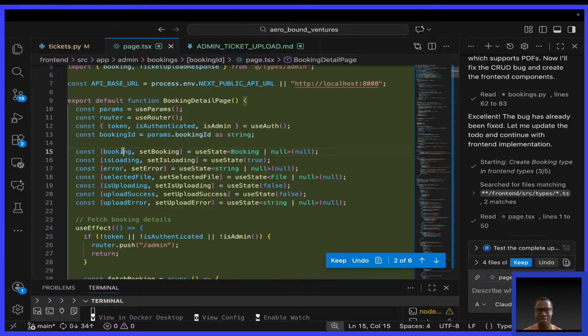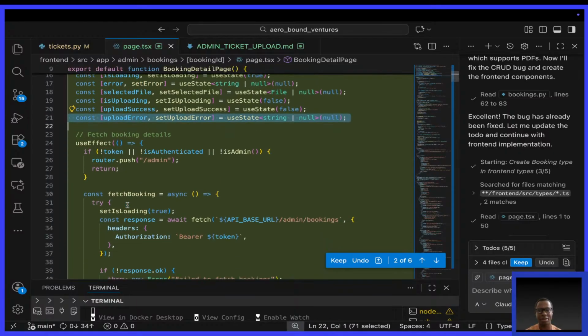So you have const booking, setBooking, useState, Booking or null. So we can either have a booking or null. Then they're saying setIsLoading. This is for the loading state. This is for the error. This is for the selected file. And look at the type, it says File. Then we have state for the upload success and the upload error. I feel like setError and these two can be the same thing.